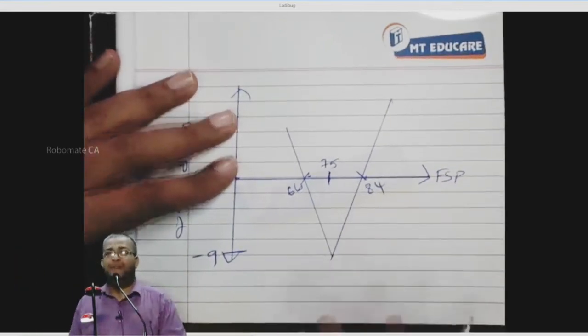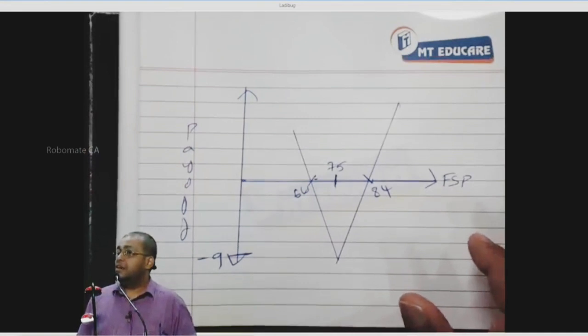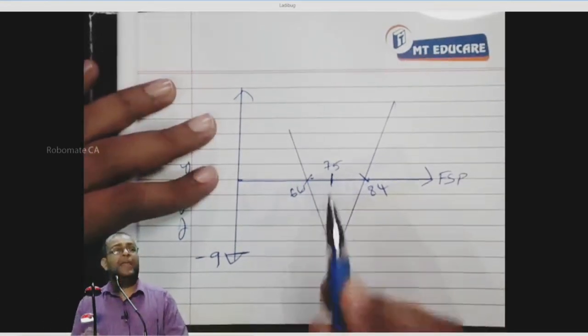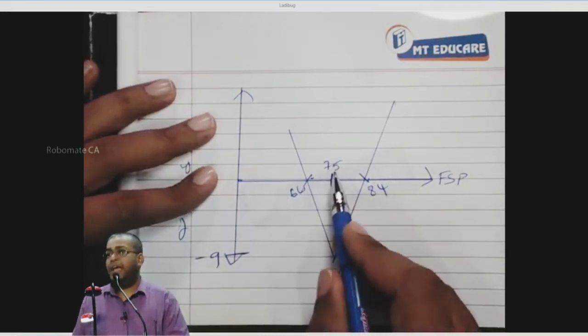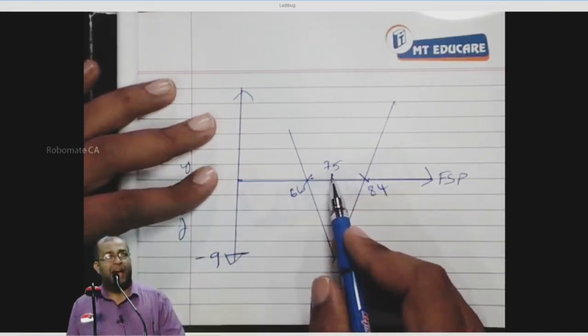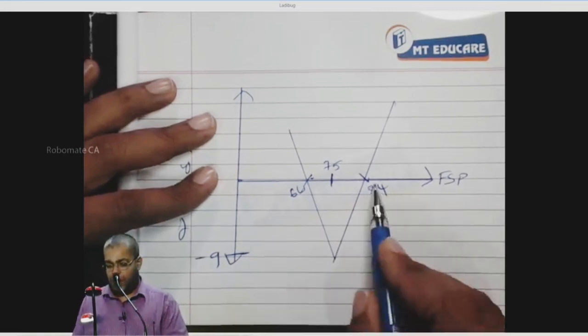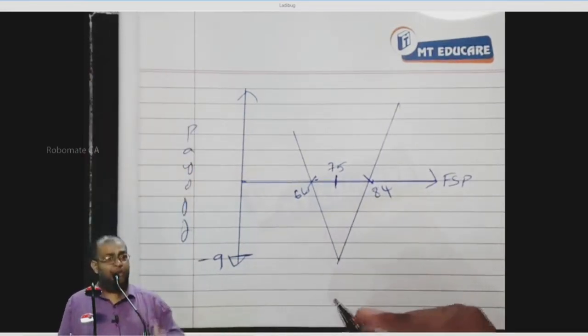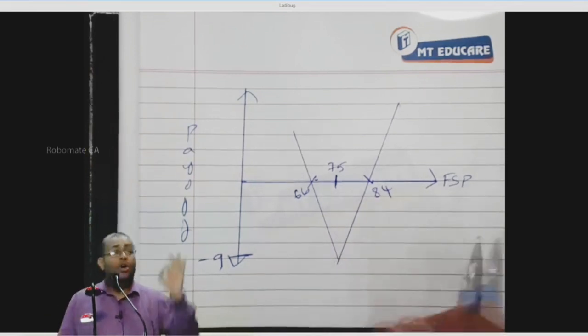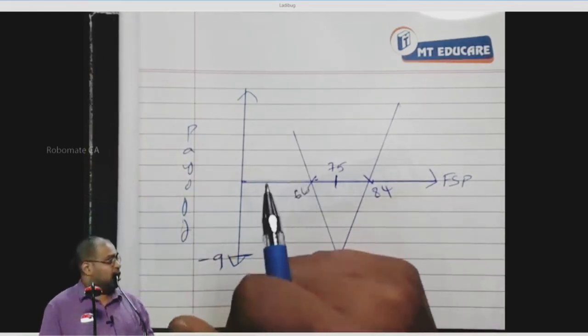Now, at higher FSP, who is my savior? Call option. What is the break-even FSP for a call option? Strike price plus premium. The strike price is 75, the premium is 9, so 84. At 84, what is the straddle payoff? 0. Because at 84, will I exercise the put option? No, put is 0. Will I exercise the call option? Yes.